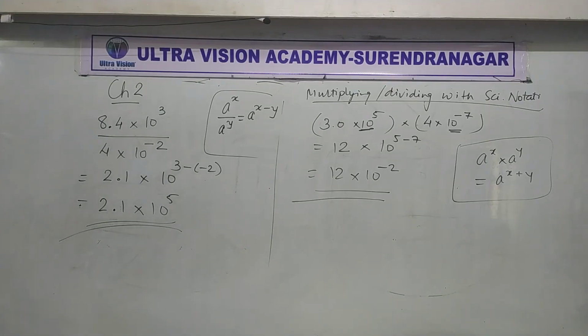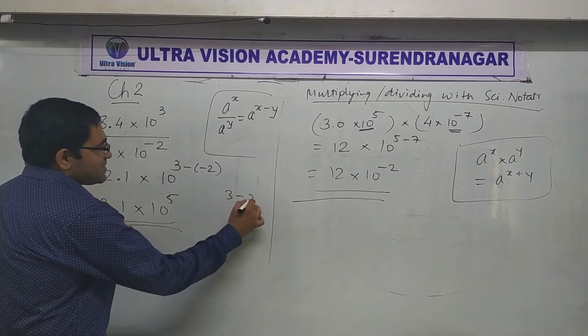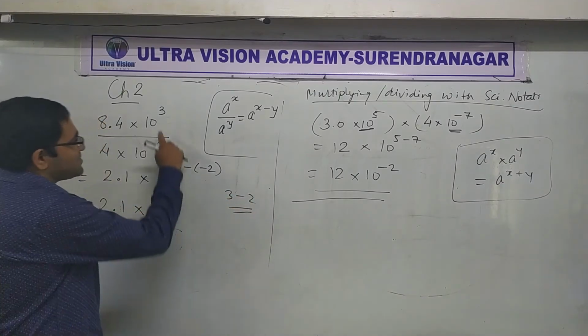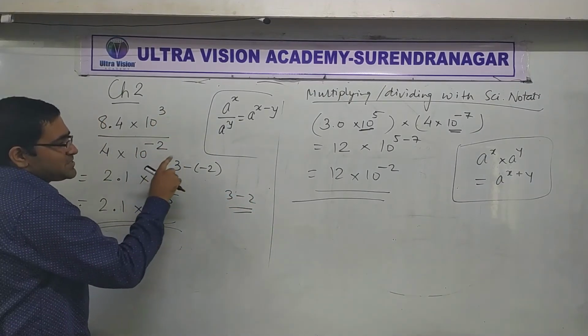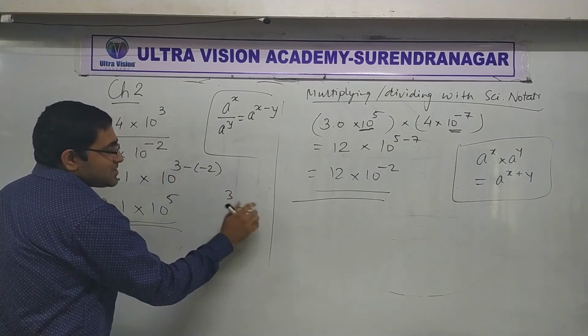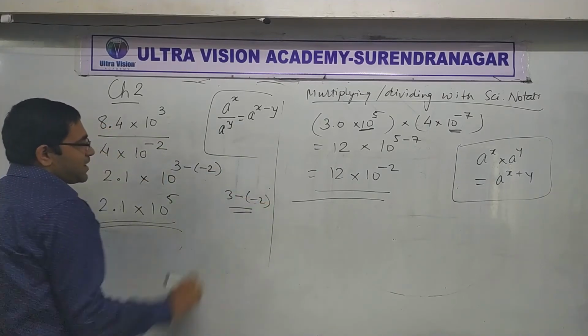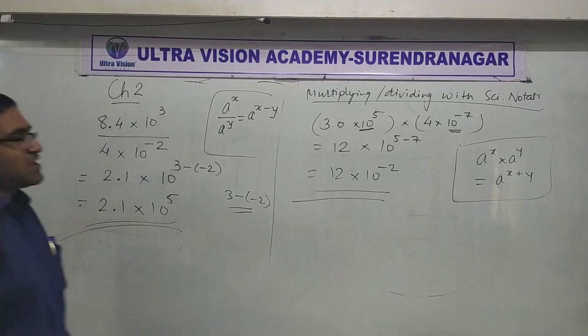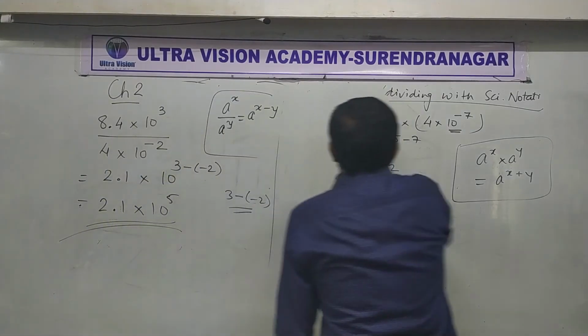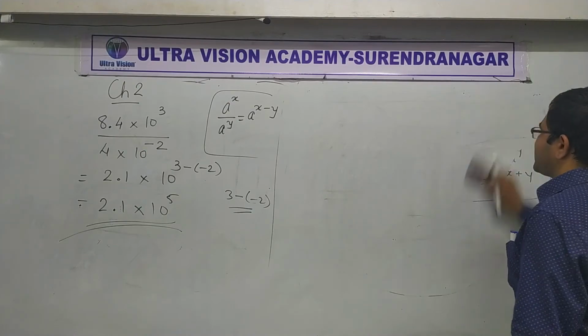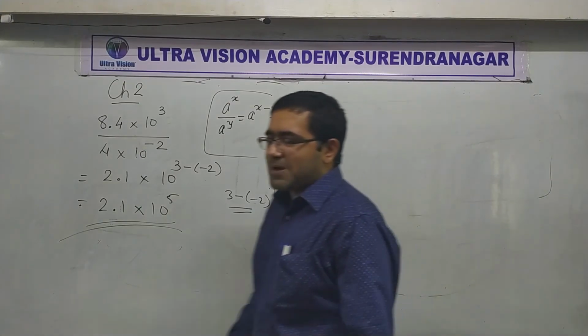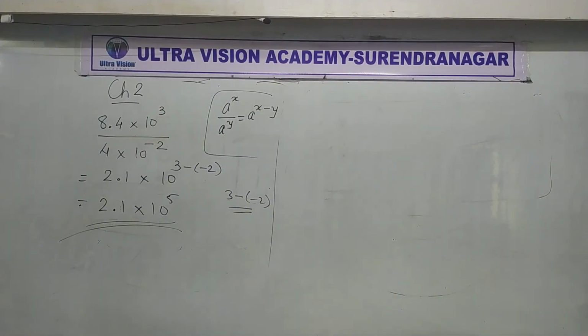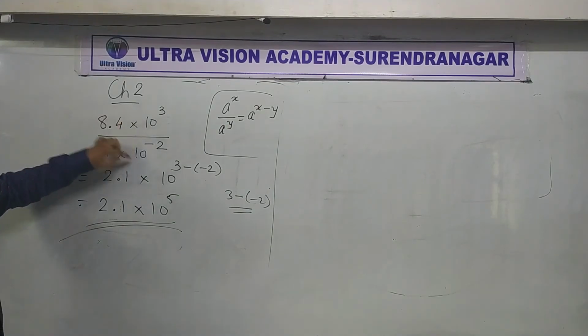Did you understand? 10 raised to 5. I see some of you have made mistake. Be careful, people. Calculation mistake. Some of you did 3 minus 2. No, it's not 3 and 2 only. It is 3 and minus 2. So 3 minus minus 2. I hope that makes sense. Okay, don't make such silly mistakes. Now, that is how you divide, right? Multiplying, dividing is not a big deal really. Like I said, it's just usual. This with this with this.